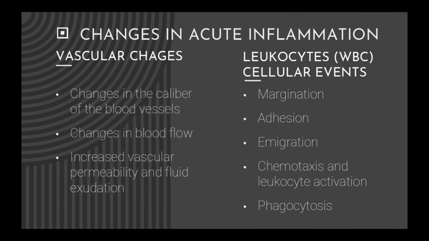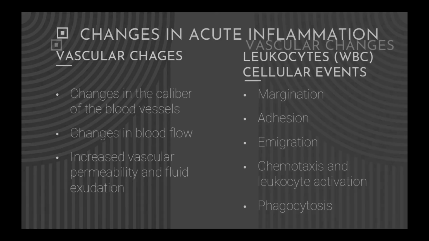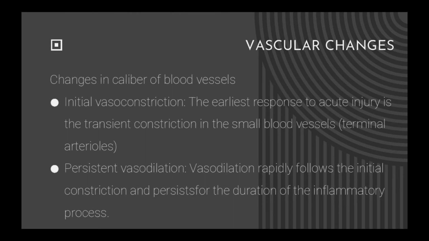Changes in acute inflammation: vascular changes and leukocyte cellular events. Vascular changes are changes in the caliber of the blood vessels, changes in blood flow, increased vascular permeability and fluid exudation. Leukocyte cellular events are margination, adhesion, emigration, chemotaxis and leukocyte activation, and phagocytosis. Let's discuss it one by one.